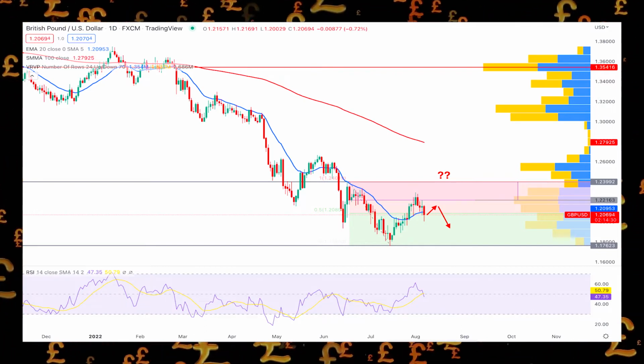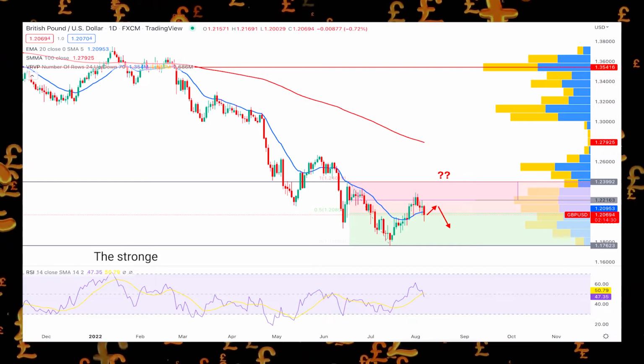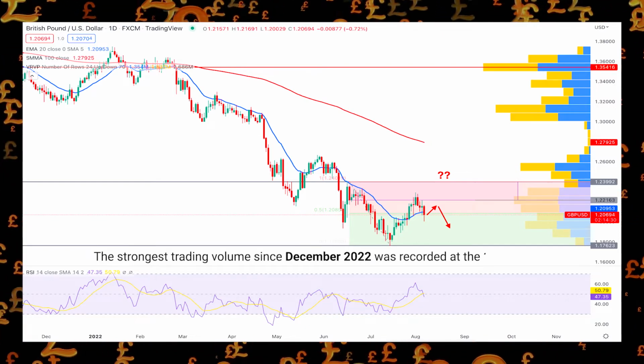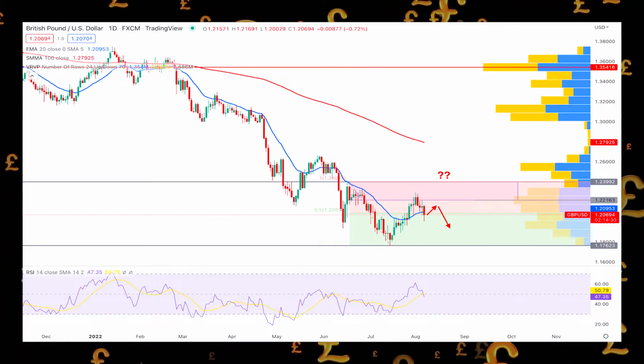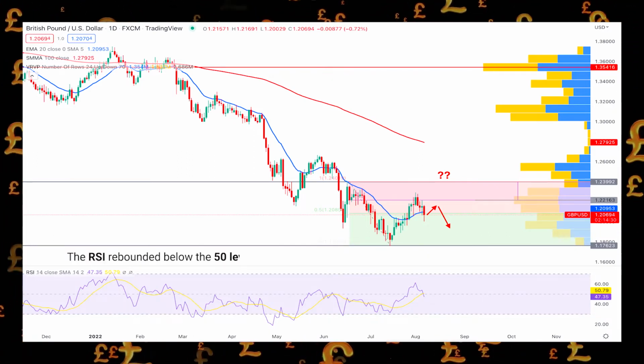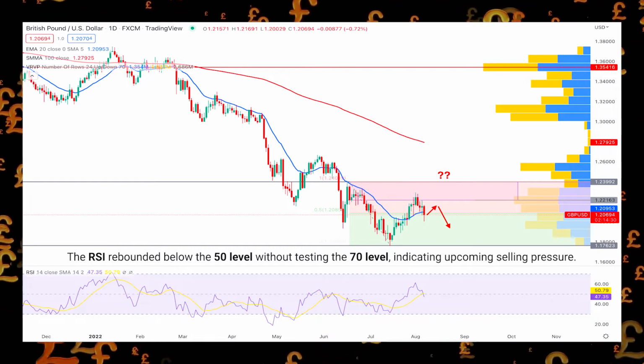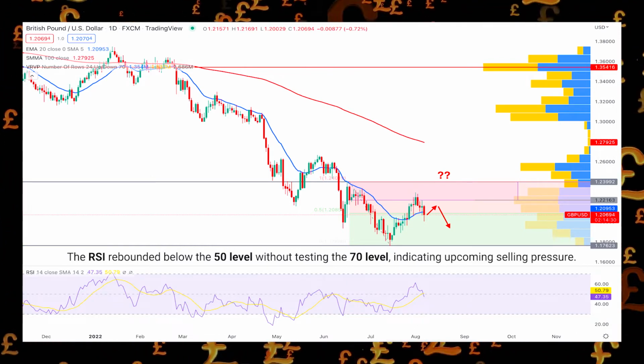the current price. Moreover, the strongest trading volume since December 2022 was recorded at the 1.354 level, which also has a strong gap. The RSI rebounded below the 50 level without testing the 70 level, indicating upcoming selling pressure.